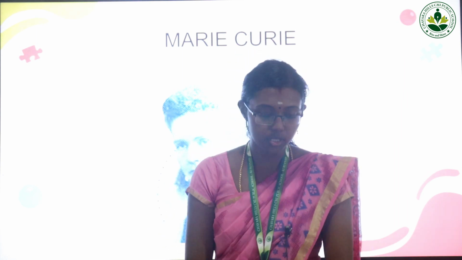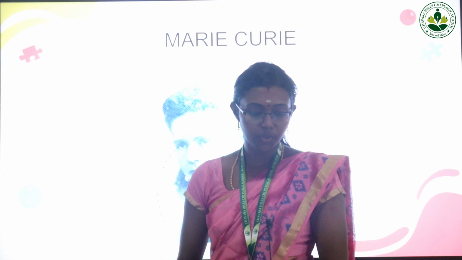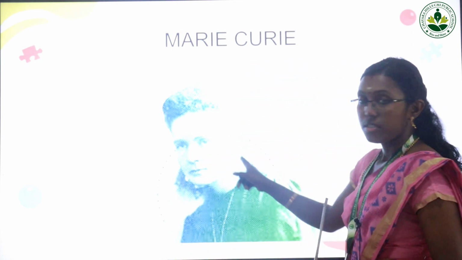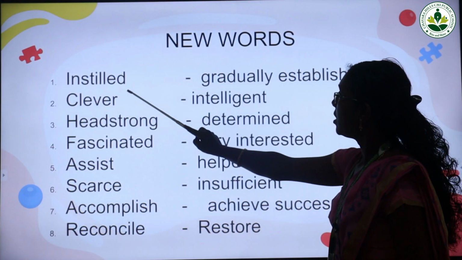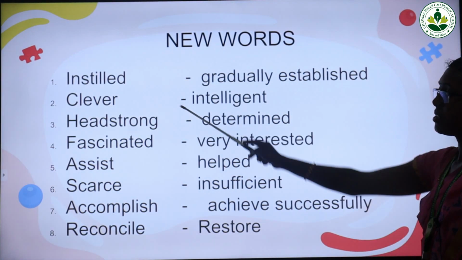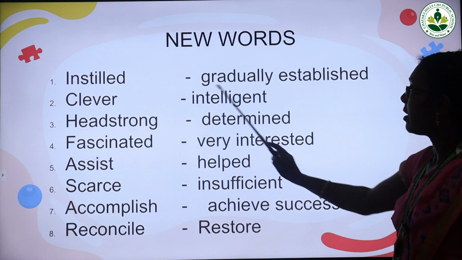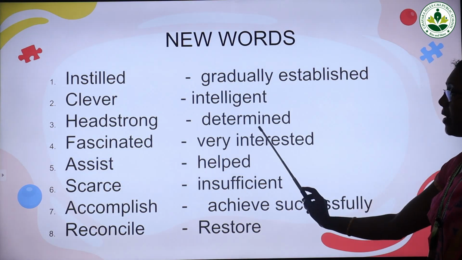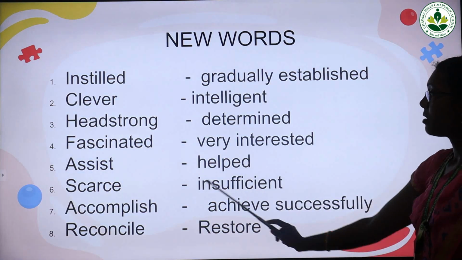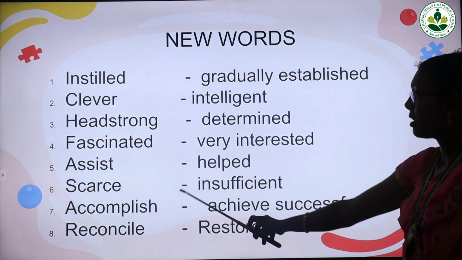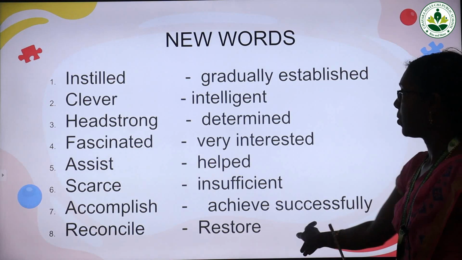That's about the chapter, children. So you have to read the chapter well, and I will give you a few word meanings. So this is the personality Marie Curie. The word meanings, just you see. Instilled means gradually established, meaning the parents instilled the science subject in her. Clever, intelligent. Headstrong, determined. Fascinated, very interested. Assist, help. Scarce, insufficient. Accomplish, achieve successfully. Reconcile, restore.